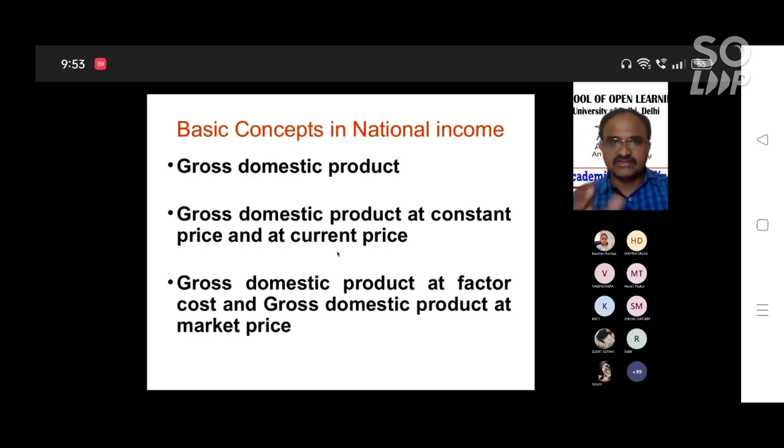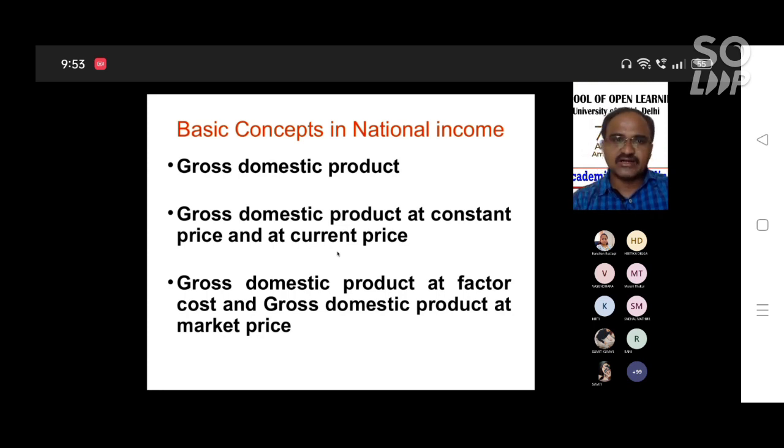One is GDP, gross domestic product. Another is NDP, net domestic product. Another is GNP, gross national product. Another is NNP, net national product. Sometimes we calculate GDP at constant price and current price, sometimes at factor cost, sometimes at market price.